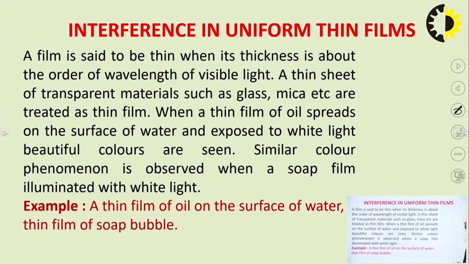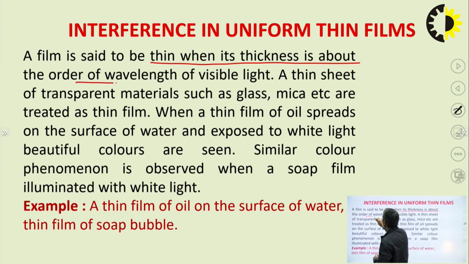Now, this is our today's topic, interference in uniform thin films. We are going to discuss in detail how, due to a uniform thin film, this interference pattern is obtained. A film is said to be thin when its thickness is about the order of the wavelength of visible light.